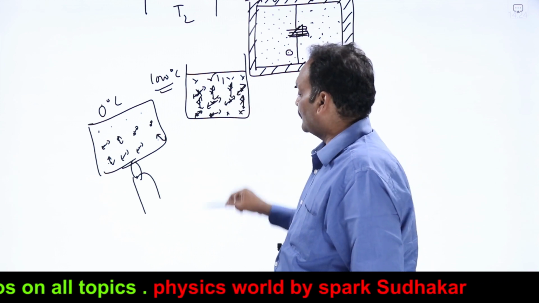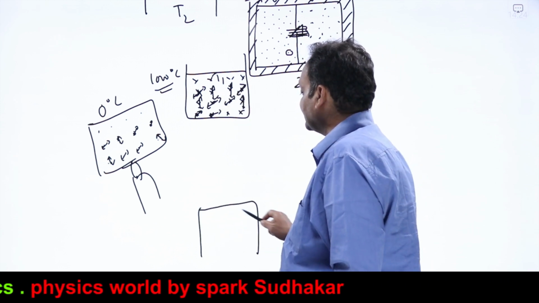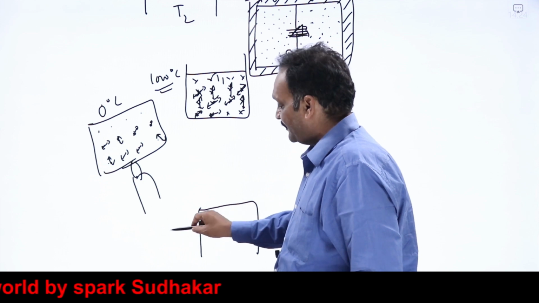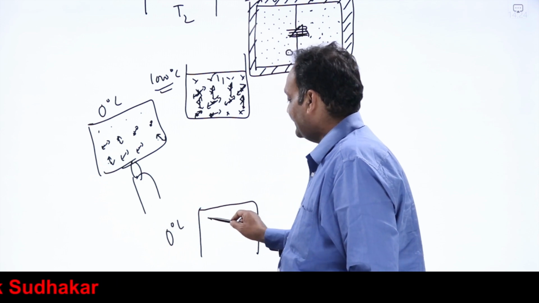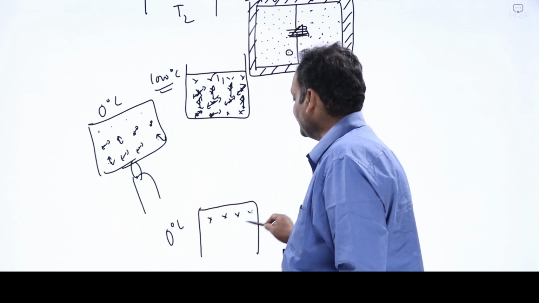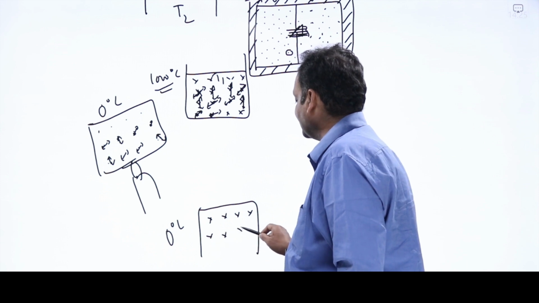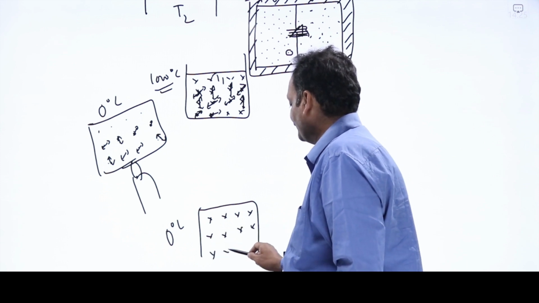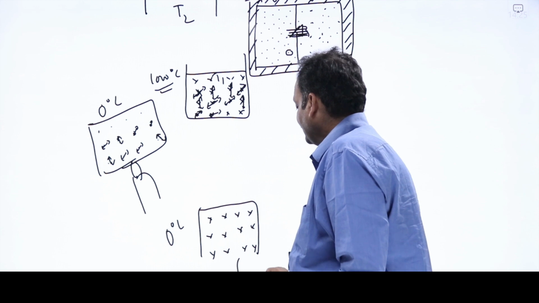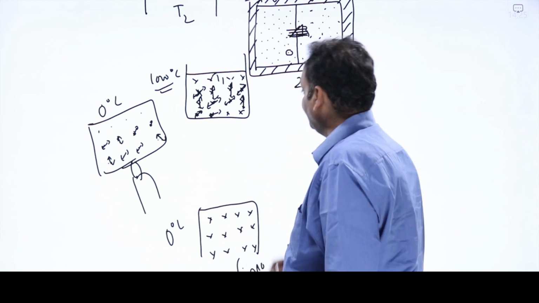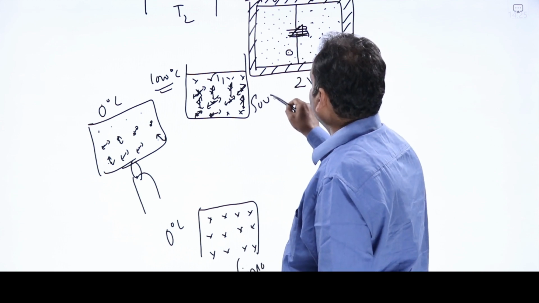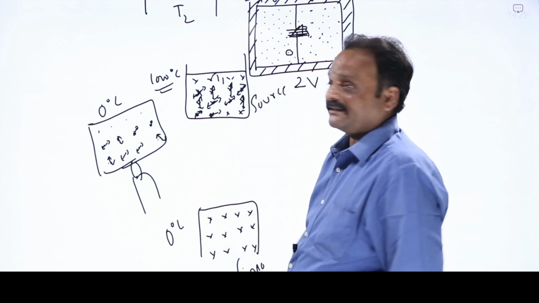Now, the source is at 1000 degrees Celsius means molecular disorder is more. Entropy is more. Similarly, a sink, let us say sink is nothing but iron sample only at 0 degrees Celsius. Here, atoms are having lesser amplitude, lesser frequency, thermal agitation is less, disorder is less. So, in a sink, naturally, disorder will be less. In a source, naturally, because it is higher temperature, disorder is more.